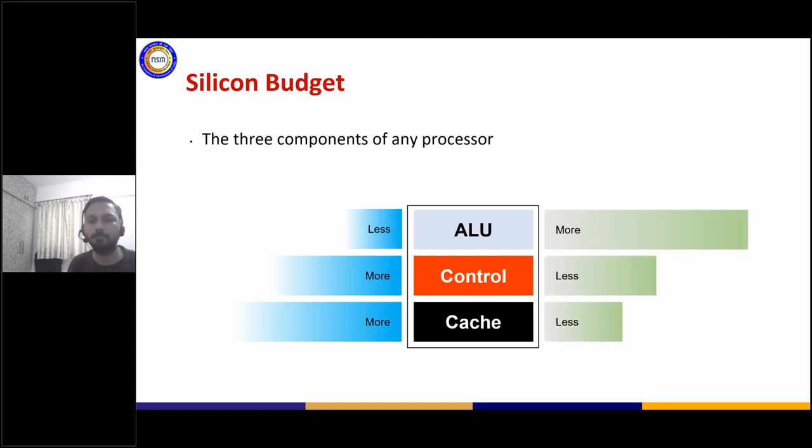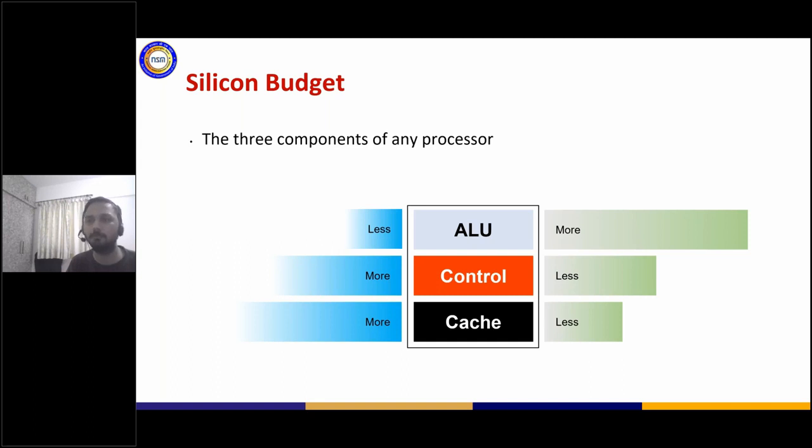What about the GPU? The GPU has the same amount of silicon budget. So what makes it different? As a fundamental change, what the GPU said was that I'm very good at doing something and let me concentrate and put all of my silicon to that use. So it allocates a lot of transistors for ALUs, which means instead of having a lesser number of cores, you will see in GPUs you have thousands of cores. It has a very small amount of control unit, which means that it says that I'm not very good at running other things like running an operating system and all, running multiple different kinds of tasks.